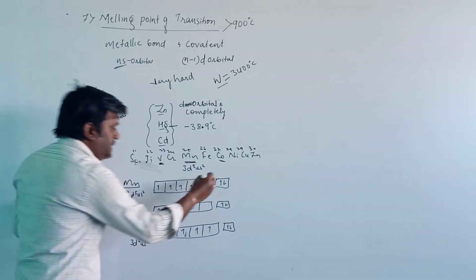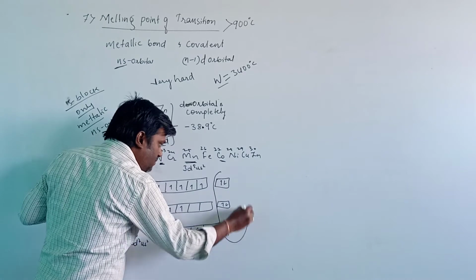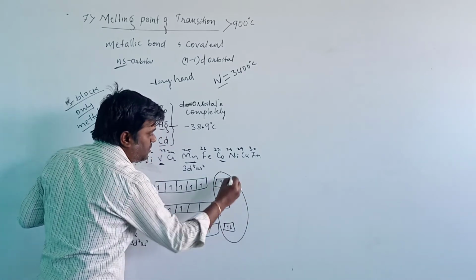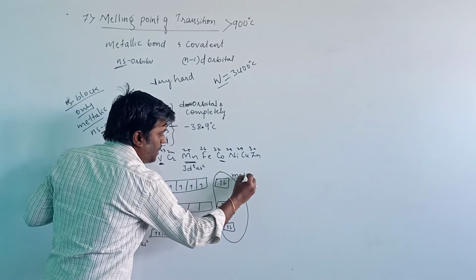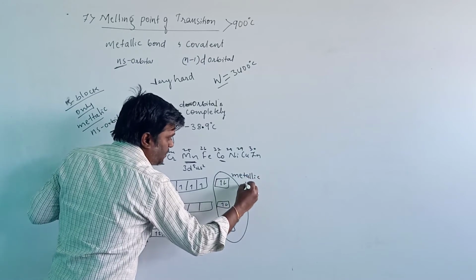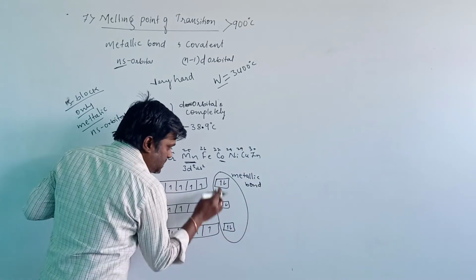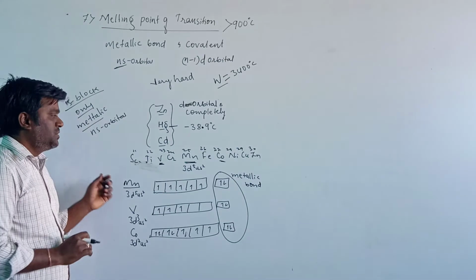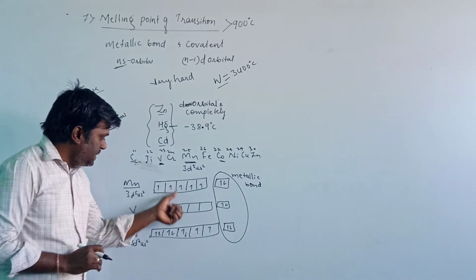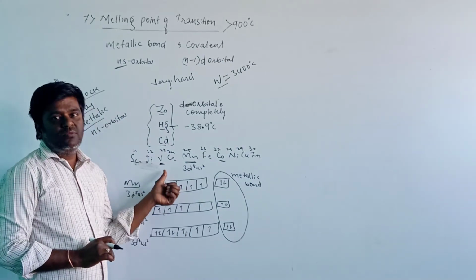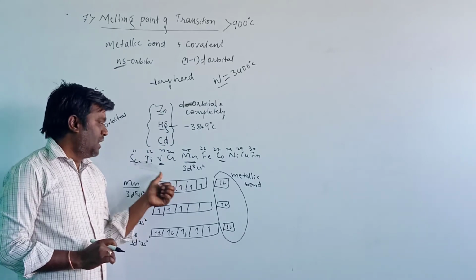These electrons are responsible for the formation of a metallic bond. The ns electrons are responsible for the formation of a metallic bond, and the d orbitals are responsible for the formation of a covalent bond.